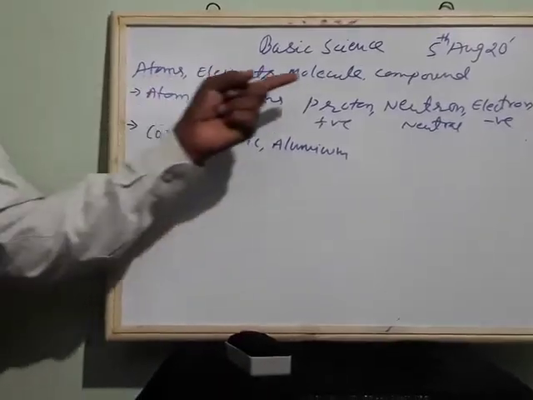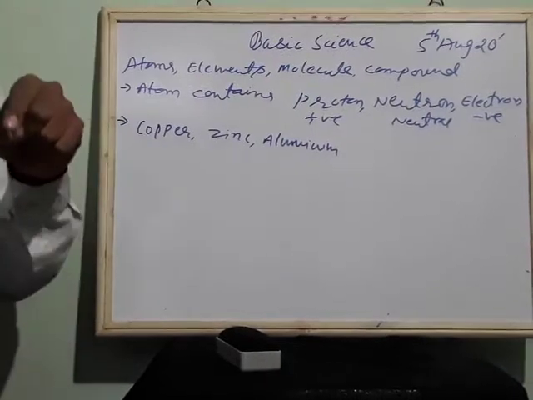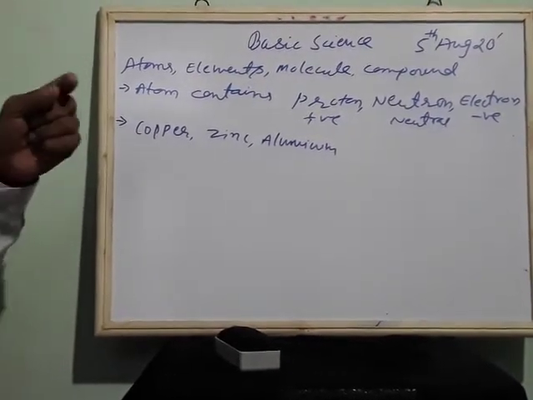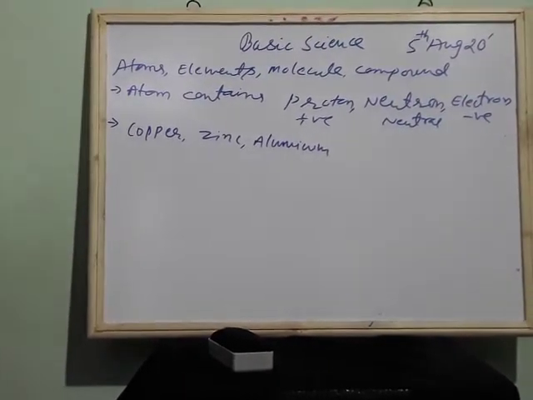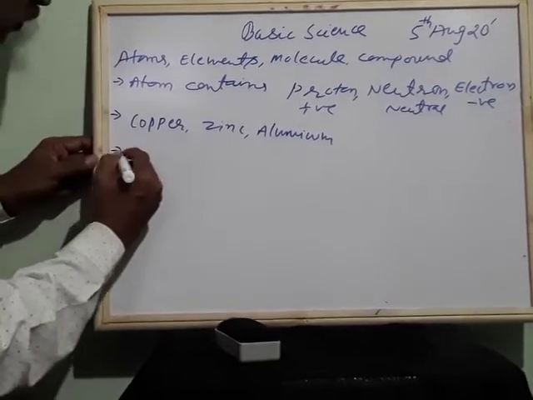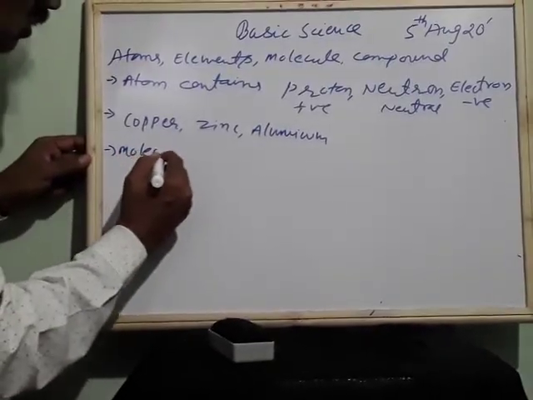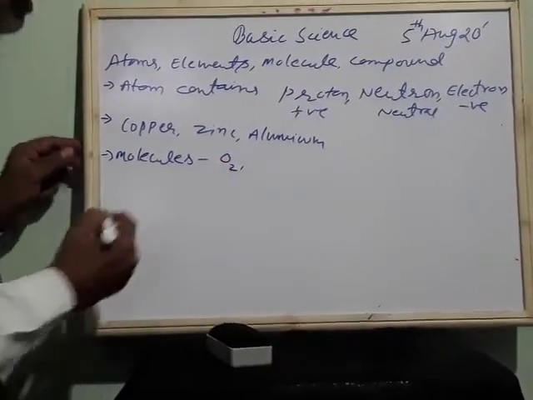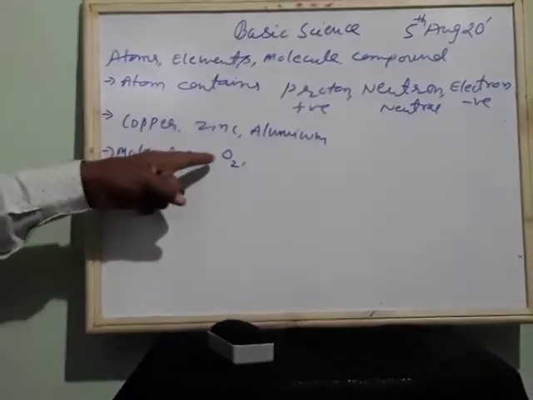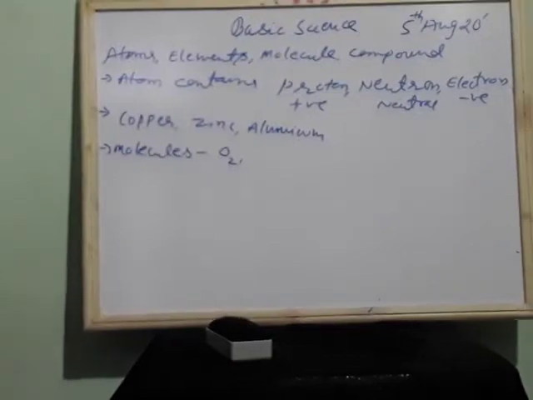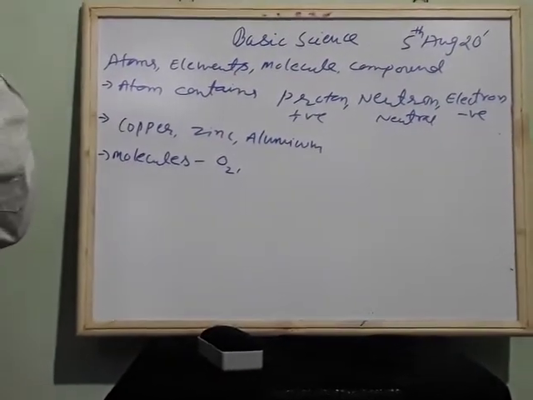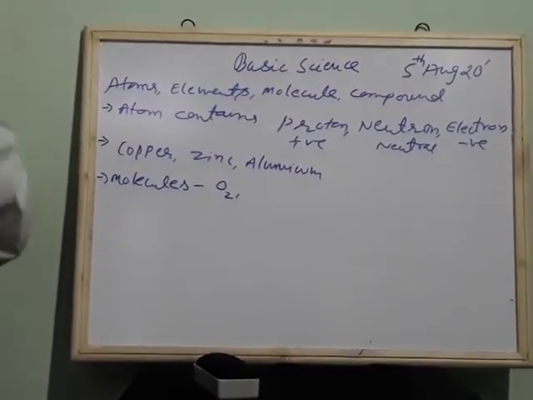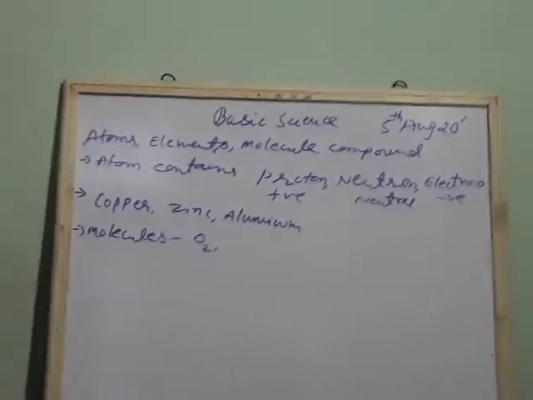Okay. So next, then what is a molecule? Molecule is made up of same kind of particles or different kind of particles. For example, oxygen is a molecule. The formula for oxygen is O2. O2 means there are two atoms of oxygen combinedly forming one molecule of oxygen.